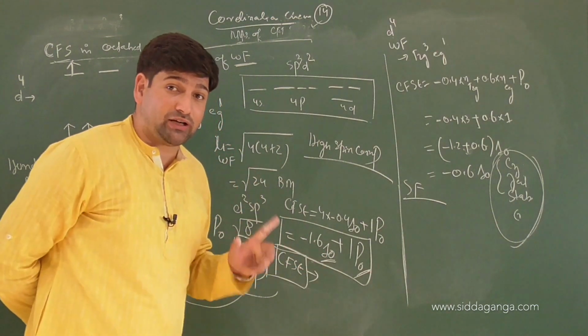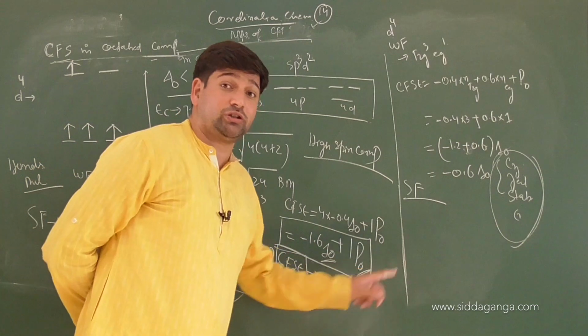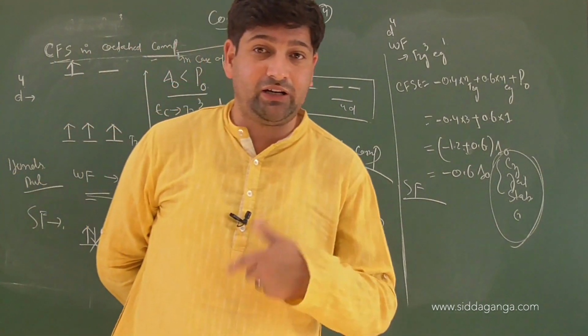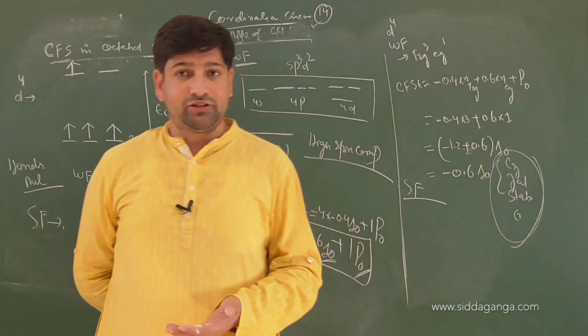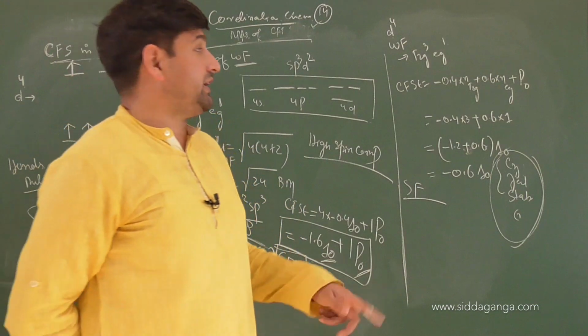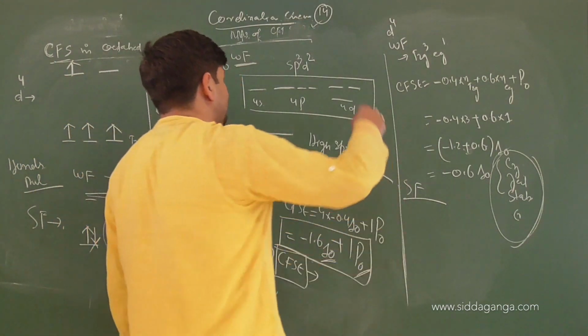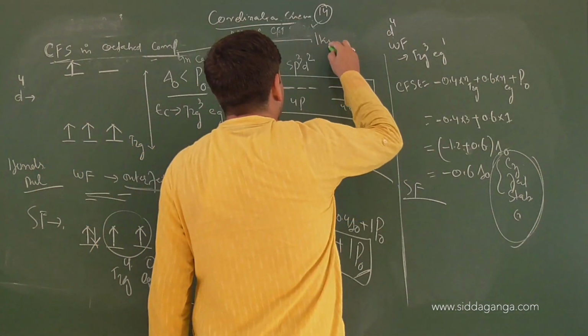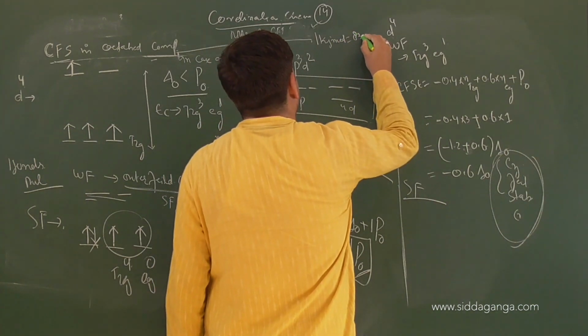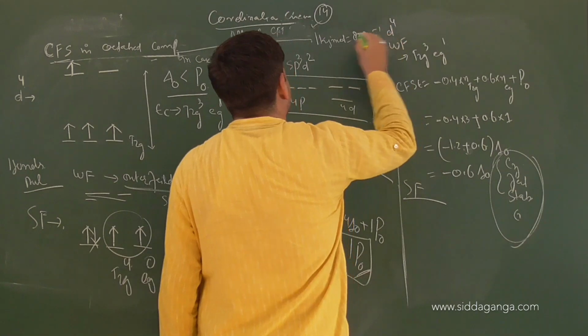Make sure to convert wave numbers into kilojoules or kilojoules into centimeter inverse, depending on what the question asks. The relation is 1 kilojoule per mole equals 83.7 centimeter inverse. Keep this in mind.